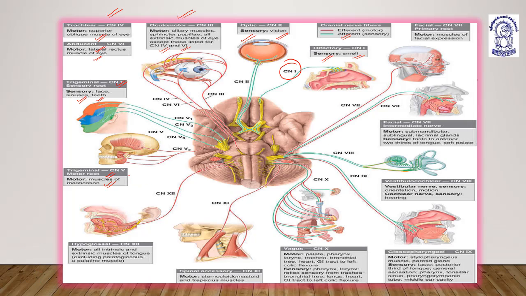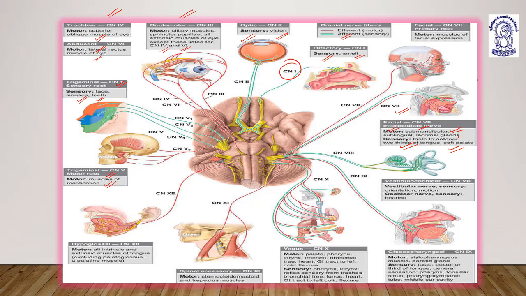Now after the fifth cranial nerve, the sixth is done. Now the seventh cranial nerve, which is the facial nerve. It is an intermediate nerve. It is motor in function, supplying the submandibular, sublingual, and lacrimal glands. The sensory function is taste to the anterior two-third of the tongue and soft palate.